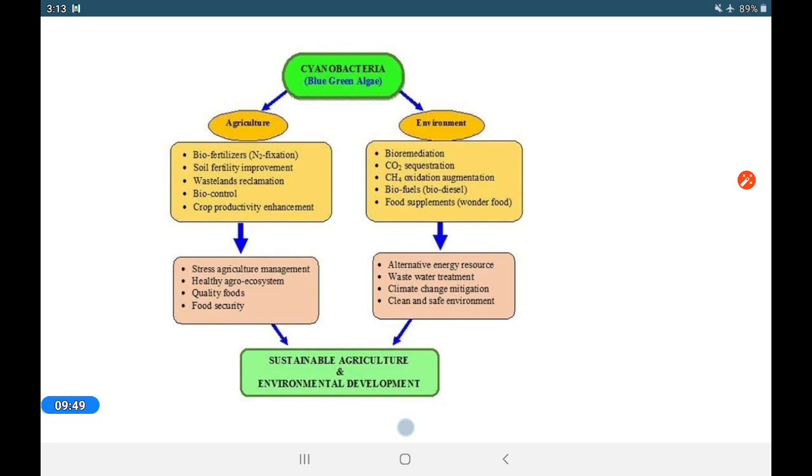Cyanobacteria play a very important role in agriculture and environment. In agriculture, you know that as biofertilizer, nitrogen fixing mostly, that cyanobacteria, blue-green algae, as biocontrol agent, and for soil fertility, all these things, and in environment you can see that all are very important here. All these points you have to note: wastewater management, various places, even food that we are using.